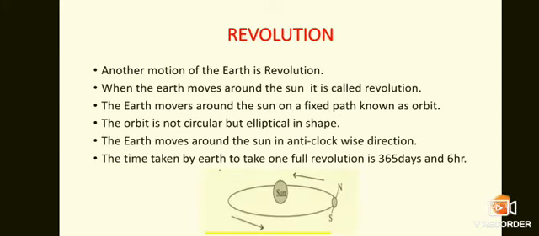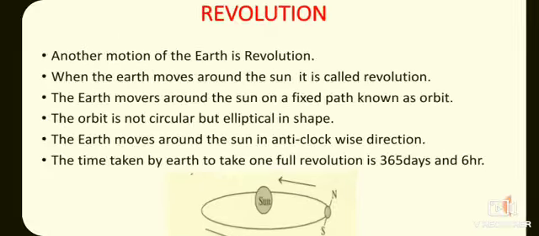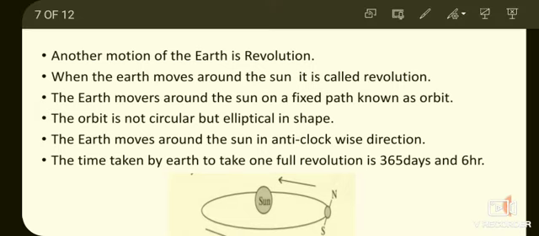So let me explain again how the leap year is counted. You know the revolution.